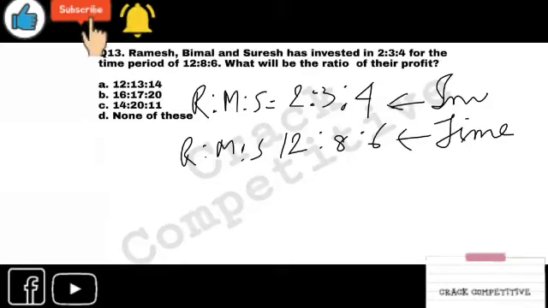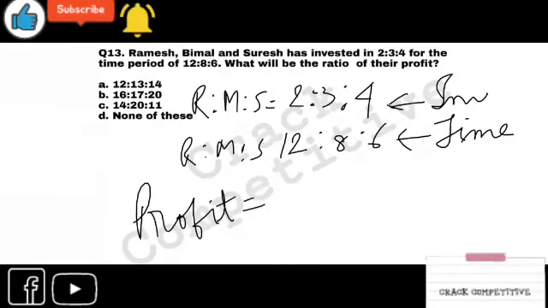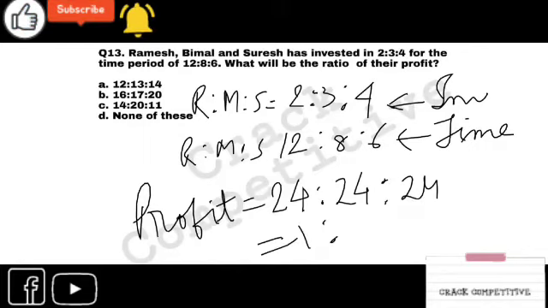As I've said, this part is the conceptual part, so you have to have some knowledge of profit and loss. It is a very simple thing that whenever you calculate profit, it is just investment or capital into time. So here the profit is very simple. Just multiply this. 12 into 2, 24, 24 and 24. It is 1 is to 1 is to 1.